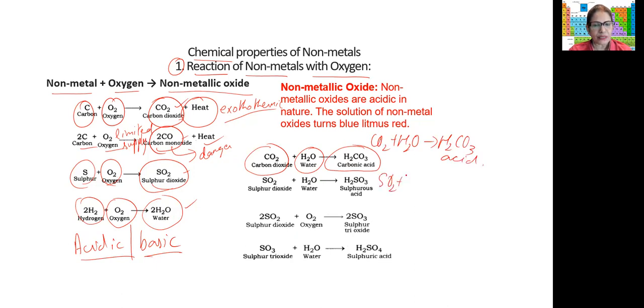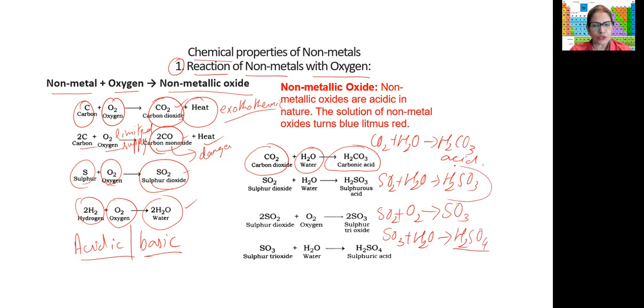Similarly, SO2 plus H2O forms sulfurous acid, H2SO3. Then SO2 plus excess of oxygen will form another type of non-metallic oxide called sulfur trioxide. And this sulfur trioxide with water forms the very well known sulfuric acid. Okay, so if you see here, acids are being formed. So we can say that non-metallic oxides are acidic in nature.